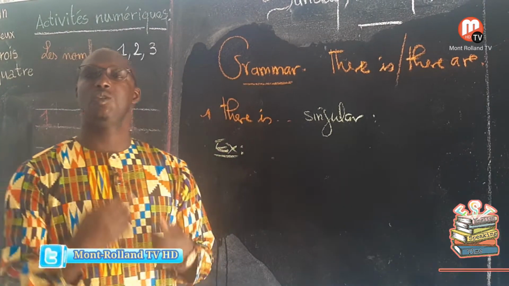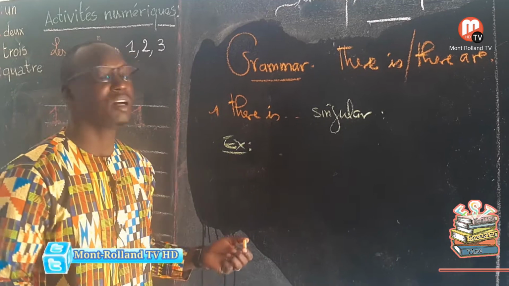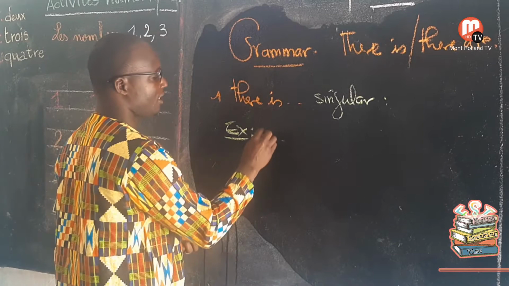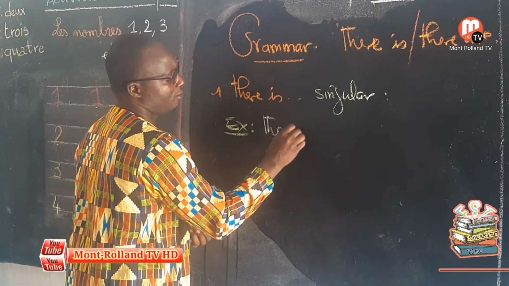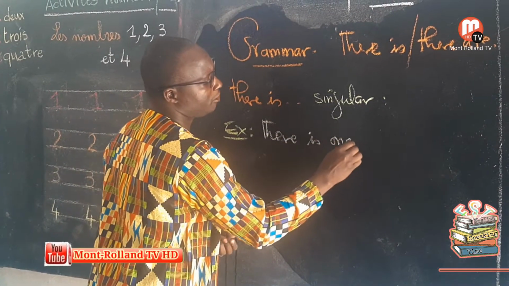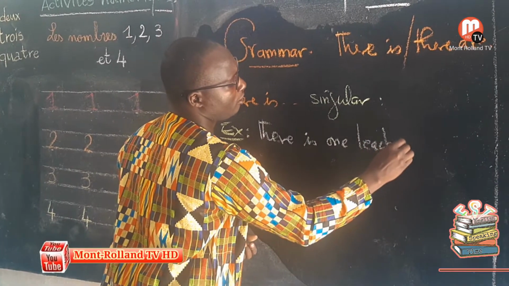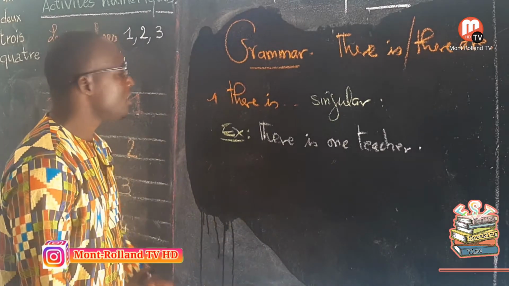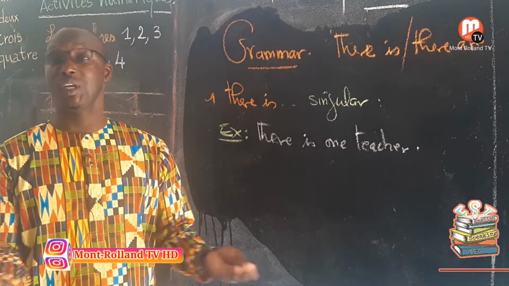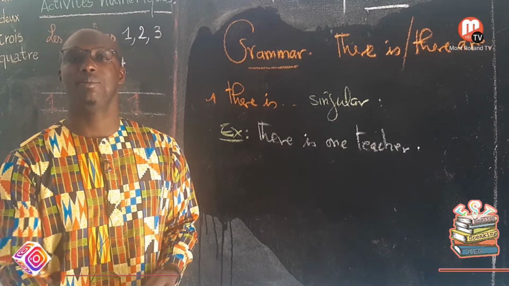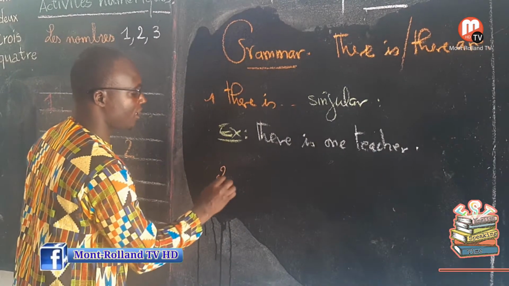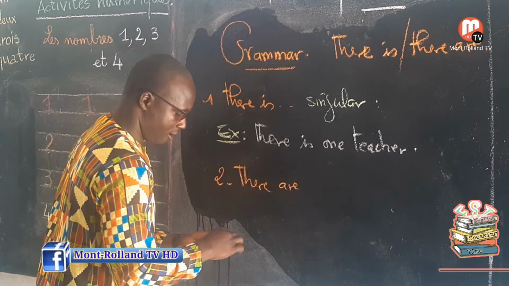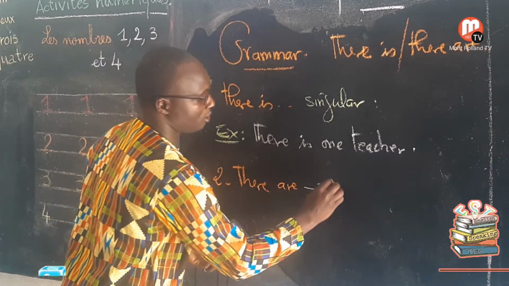Example: There is one teacher in the classroom. I'm the only teacher in the classroom, so I'm going to say there is one teacher in the classroom. In my class, I have 20 students in my classroom, and now I'm going to use not there is this time, but there are. So there are is for plural.